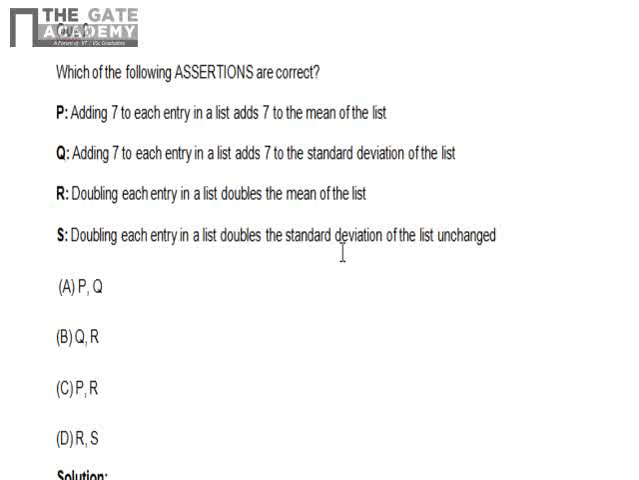Now we'll see the next question of a GATE paper. Which of the following assertions are correct? Okay, there are 4 statements given. P, adding 7 to each entry in a list adds 7 to the mean of the list. It is a theory actually. In a mean, if there are some number of observations, and you multiply or add all the observations with a common number, you'll have to add or multiply that common number to the mean also. So statement P and statement R are always correct, and statements Q and S are wrong.